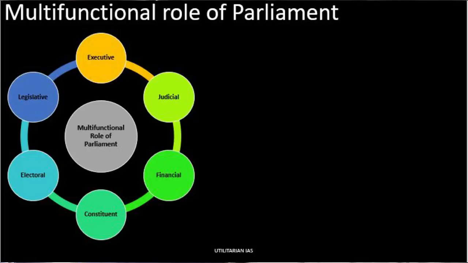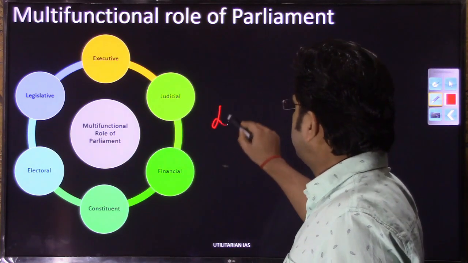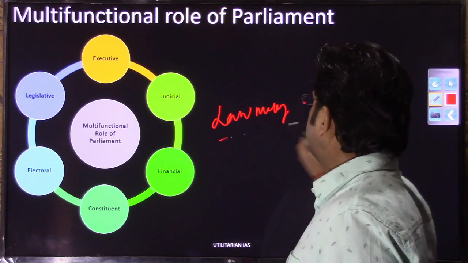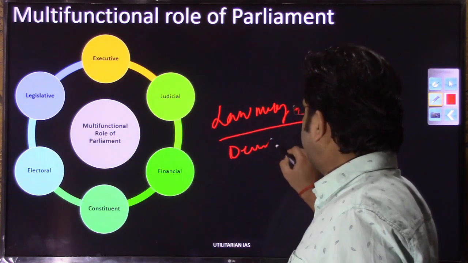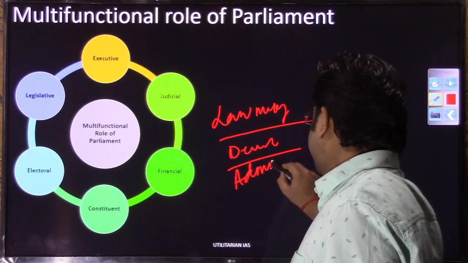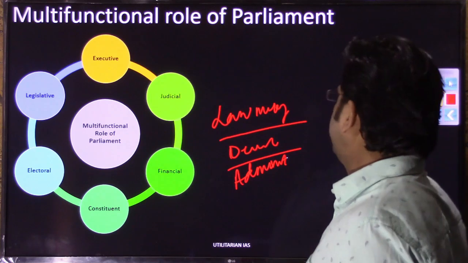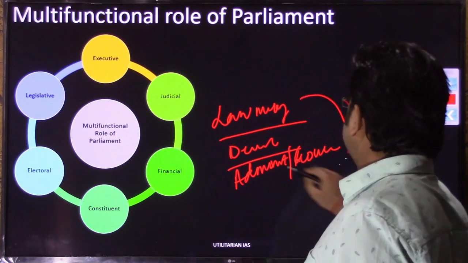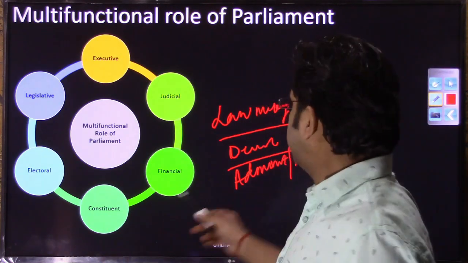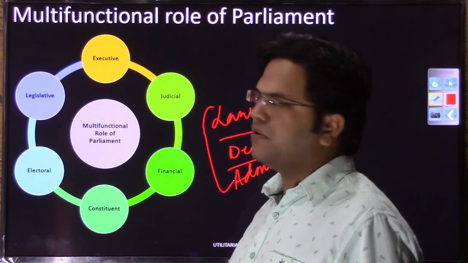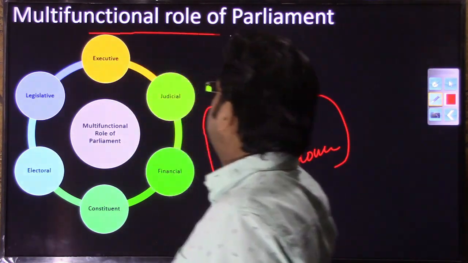Let us move to the next slide and discuss the multifunctional role of parliament. If I ask what the basic role of the parliament is, your answer would be that law making is one of the basic functions, then the development role, and then some administrative and governance roles. It has to run this mammoth administration and govern this country. But besides these basic functions, there are other functions the parliament performs, and that's why the heading is the multifunctional role of parliament.